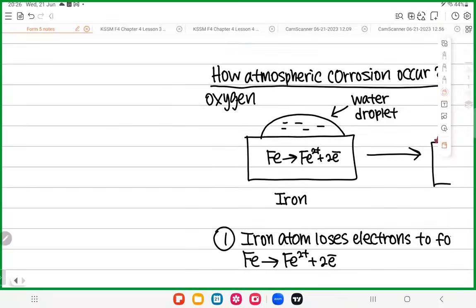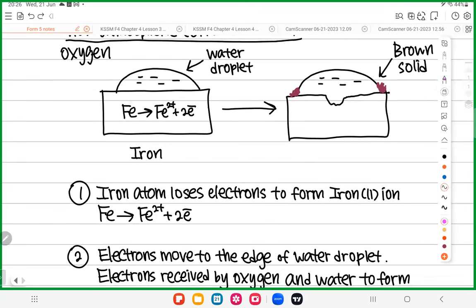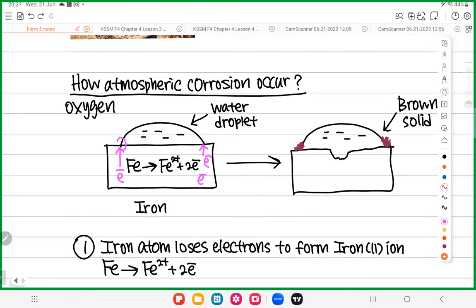Okay, so now when iron donated electrons to become Fe2+, the next thing you must know, everyone, is where the electrons will go. All the electrons donated by iron, like the purple color electrons here, will go to this corner and this corner. They will go to here and here. Electrons move to the edge of the water droplet. All the electrons will go to the edge of the water droplet.